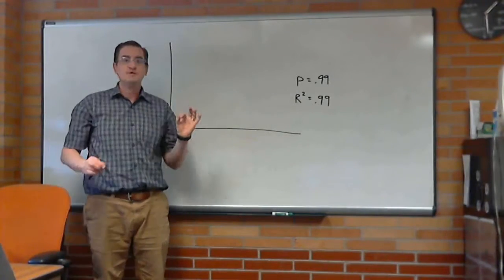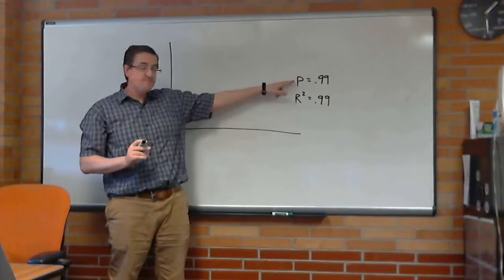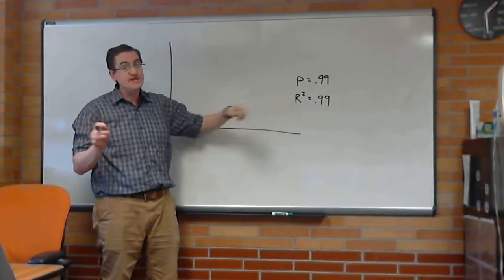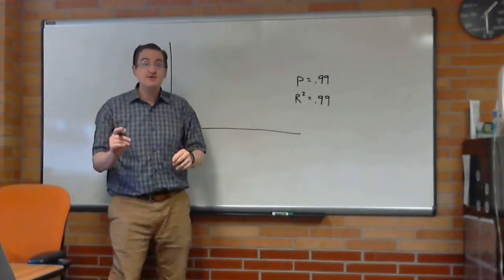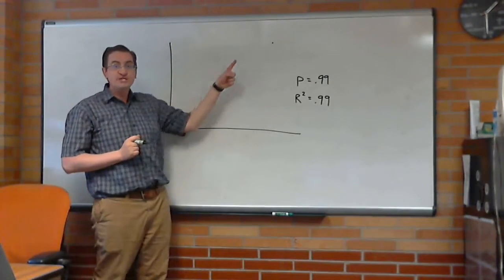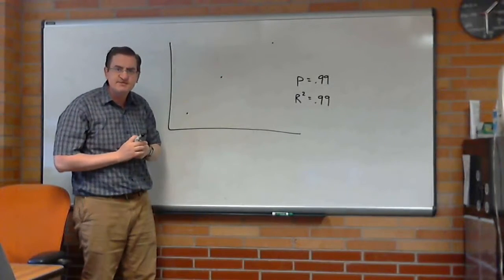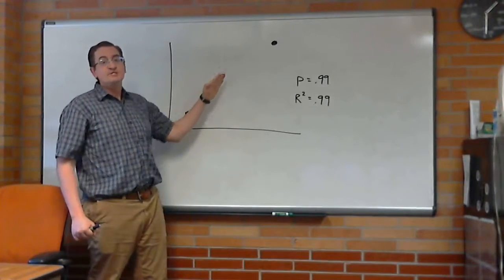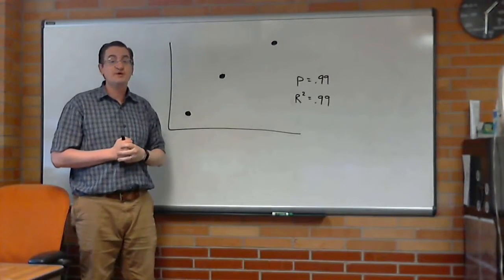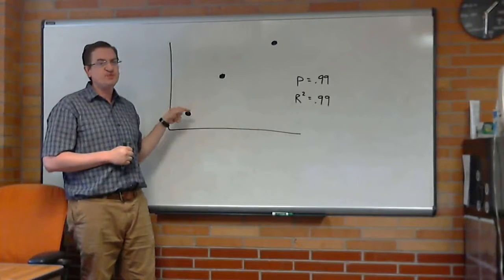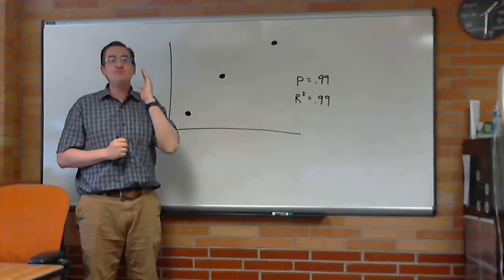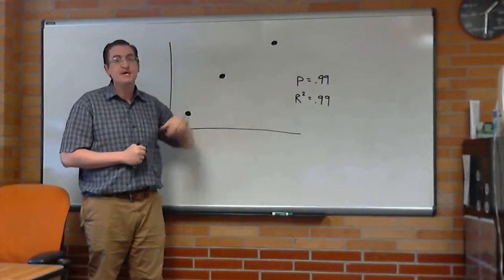But is it possible to have that weird situation where the p-value is terrible because it's so large, but the r-squared's fantastic because you want that to be large? And the answer is yes. Here's how it happens. With those dots, a regression line would look really good. You can't see those dots. I'm going to make them bigger. So the dots follow the regression line very closely, hence the great r-squared. But can you prove this relationship with only 3 data points? There's not enough data to really say that we can be certain that there is a relationship, hence the bad p-value.